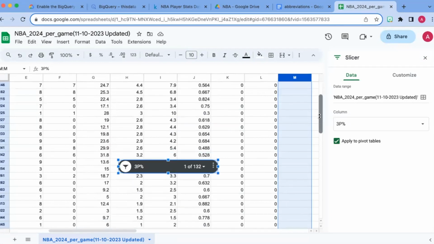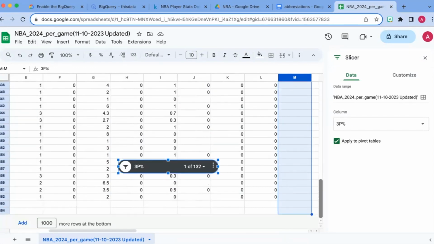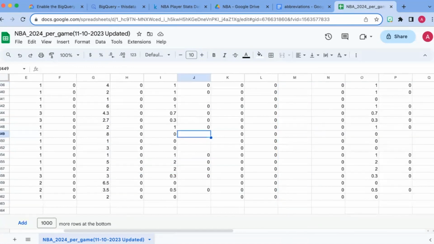And I think that's significant enough to make a decision that I would probably think about leaving it like that, making it some null values because they didn't even take a 3-point shot, most likely. But you would need to verify that. You would need to come to your own conclusion on that. There's other blank rows and other columns, like you can see here.